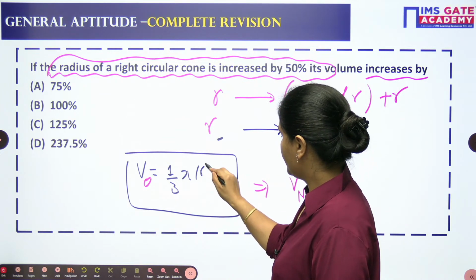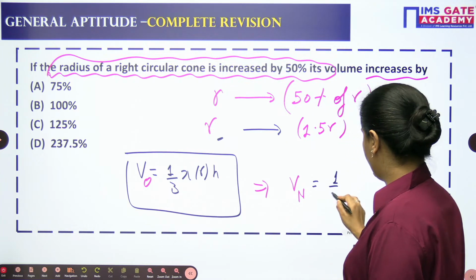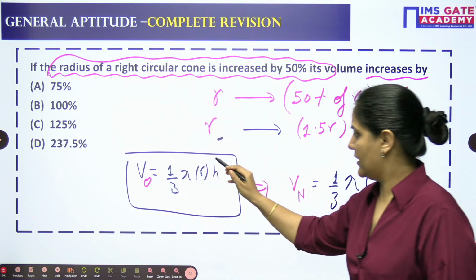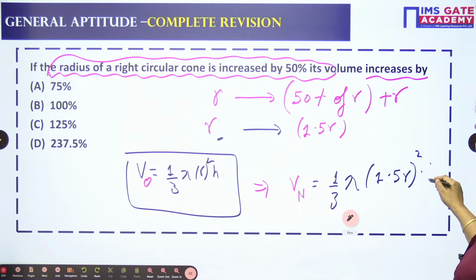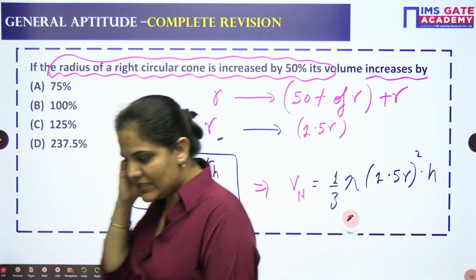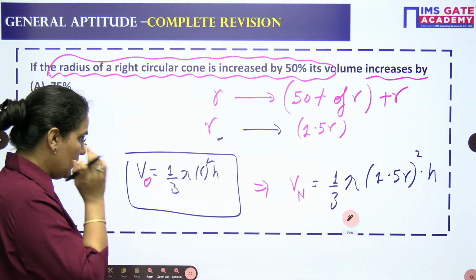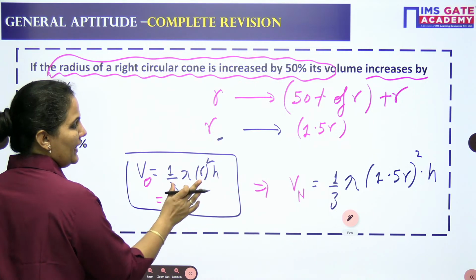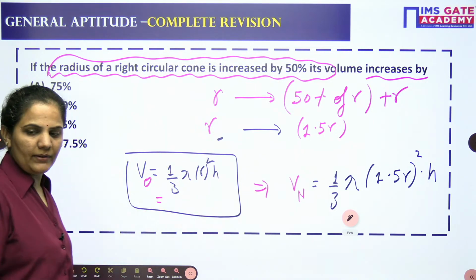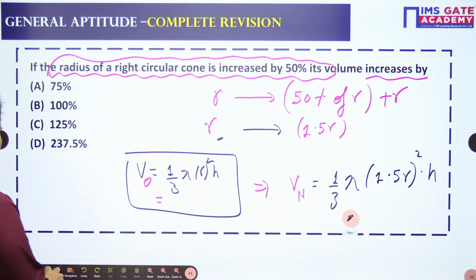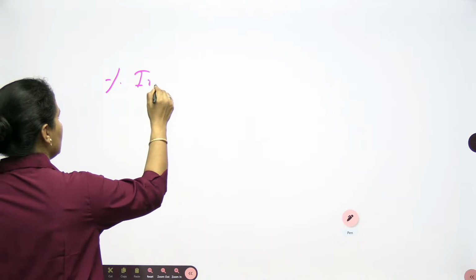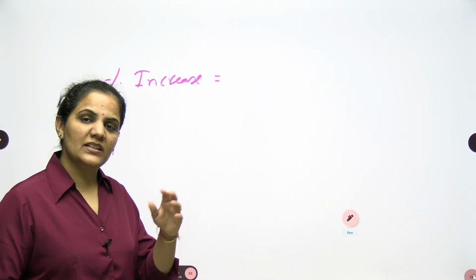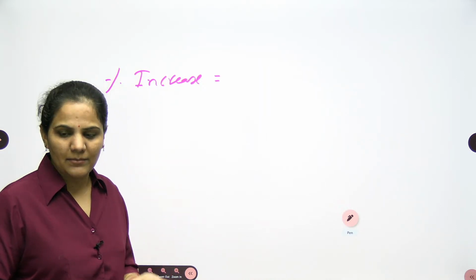So here it is r and h, and when I go for this one, 1 by 3 pi, at the place of r I need to put 1.5 r, my mistake, r square, 1.5 r square into h. So we can very easily write down the difference here. This is 1 by 3 pi, h is same, r square changes, and here 1.5 r square changes. You are looking for the percentage increment or decrement. We had a discussion on this in the first session of this revision session. Percentage increment is final value minus initial value divided by the initial value.